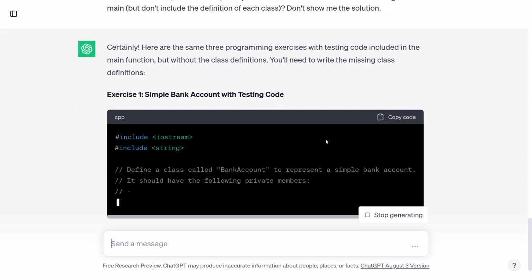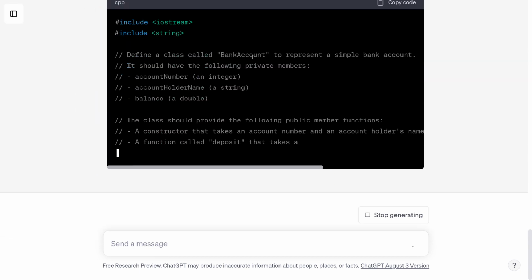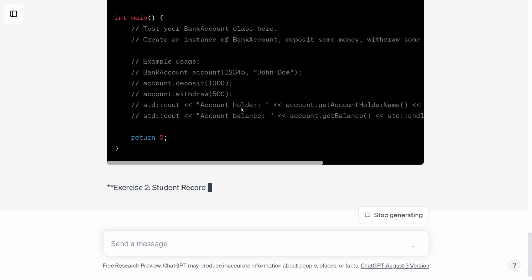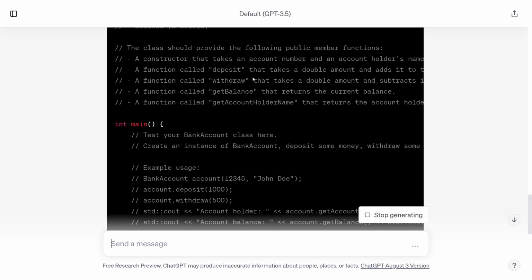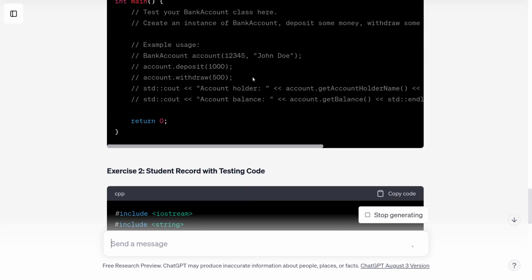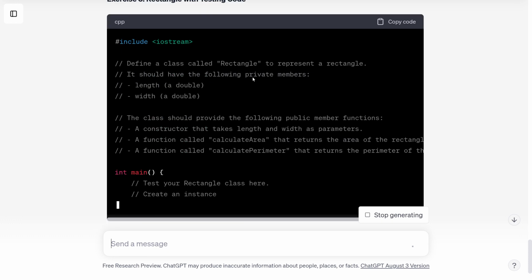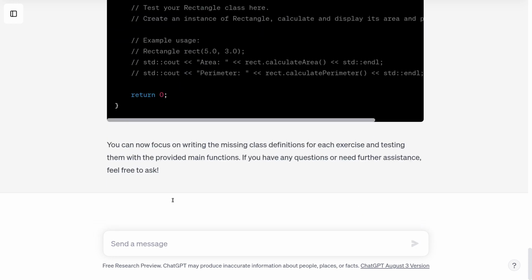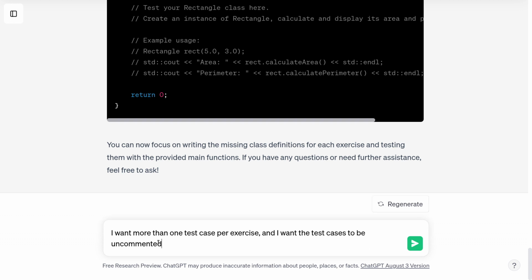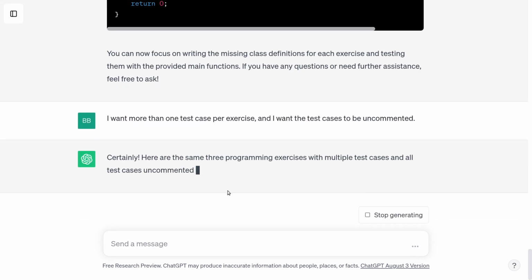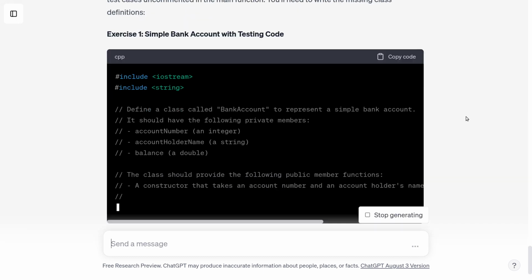Okay, we'll see what it does. Certainly, okay, so it still has this nice comment with the class thing, and then it's writing me a test case in a comment for some reason. That's sort of weird. Should I ask it to fix that? I want more than one test case per exercise, and I want the test cases to be uncommented. Why is it suddenly commenting out the test cases? It's never done that before. Certainly, here you go. Okay.